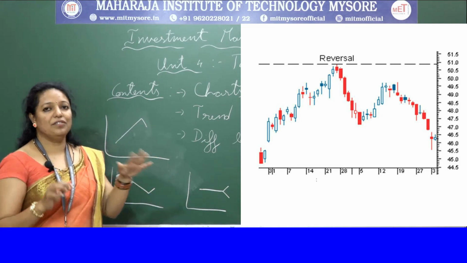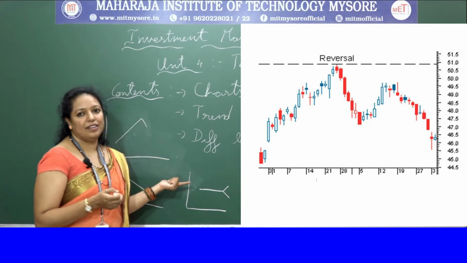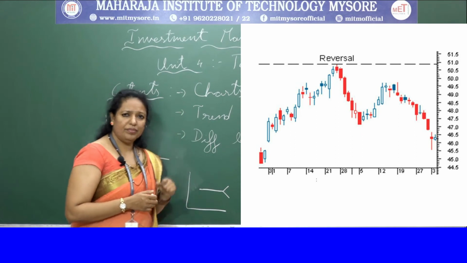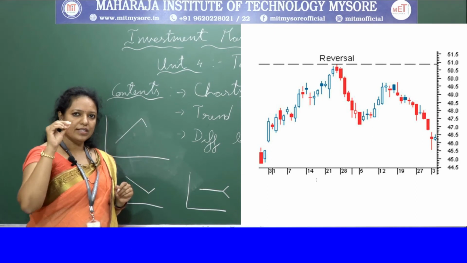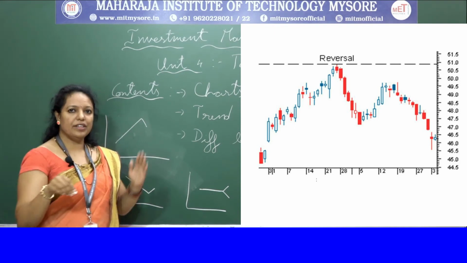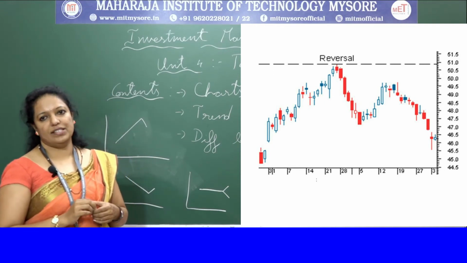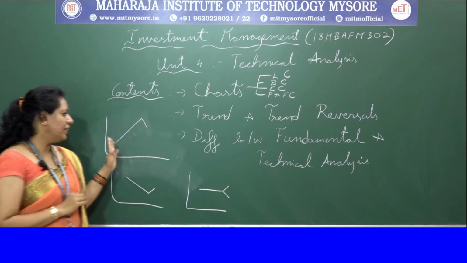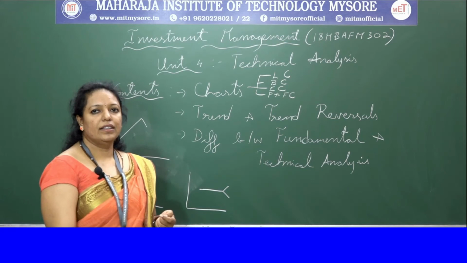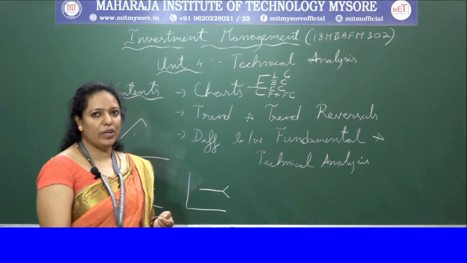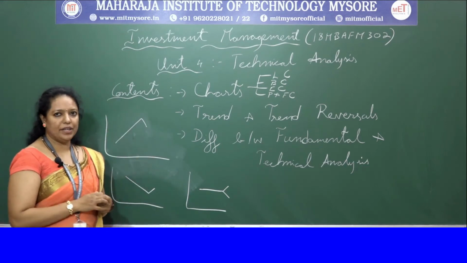Means if it is constant and there are any changes which happen, then we call it a trend reversal. So here you can see in the chart that there are Japanese candlesticks which are moving upwards, and there is a change in the direction which is coming down, that is known as trend reversal. Hopefully you have understood the concept of trend and trend reversal. This is not that important for the exam. It is a 3 marks question which is trend and trend reversal. You can understand its meaning and write.